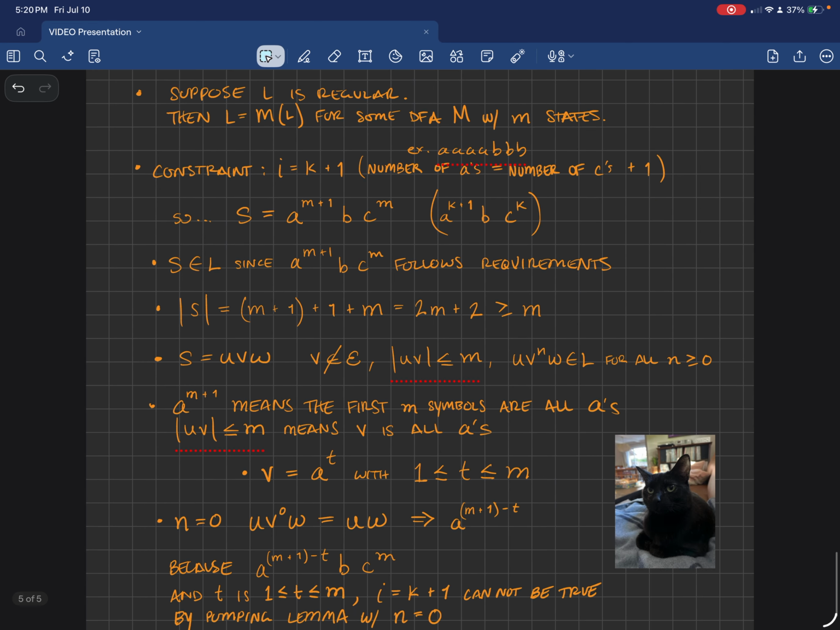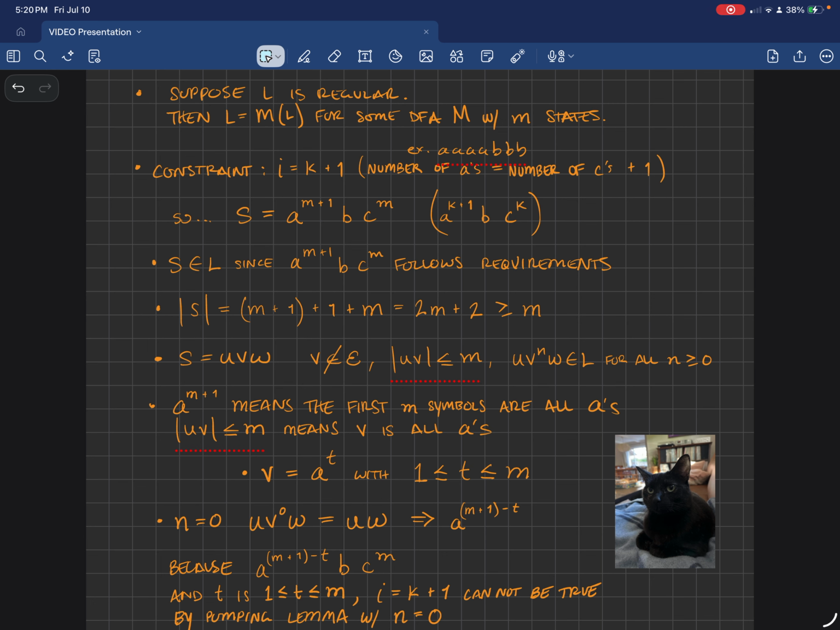Suppose L is regular. Then L equals L of M for some DFA M with M states, as we said earlier. Now here's our constraint. We've got I equals K plus 1. So the number of A's equals the number of C's plus 1. So we can say that S equals A to the M plus 1, B to the 1, which is just B, and then C to the M. Written in terms of K, that's A to the K plus 1, B, C to the K.